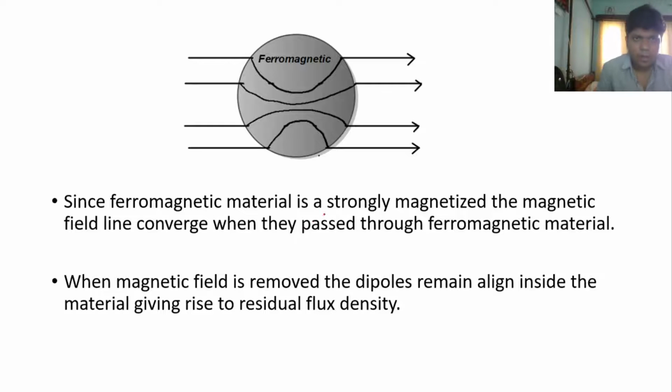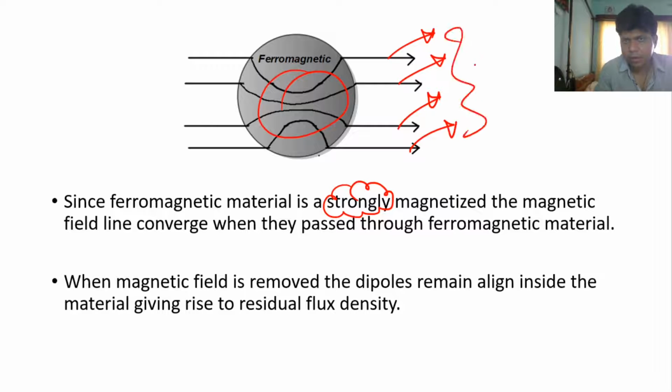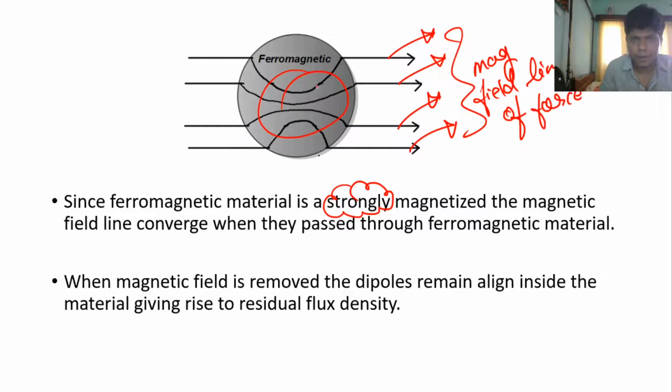Now see here, as we know, a ferromagnetic material is strongly magnetized. Whatever magnetic field lines of force pass through the material, all these lines of force converge to each other.